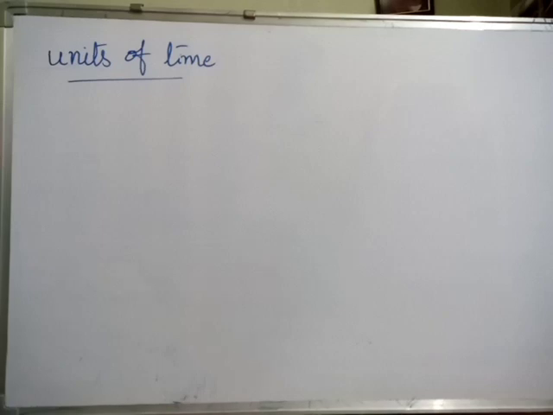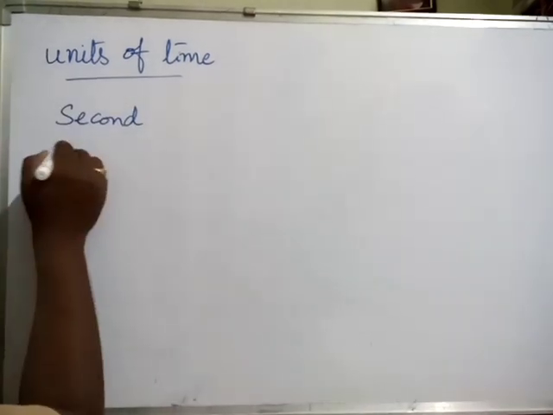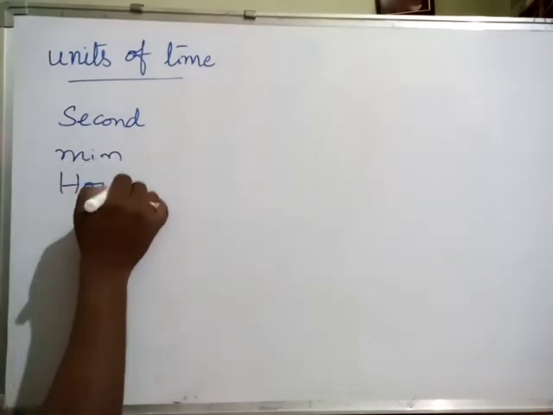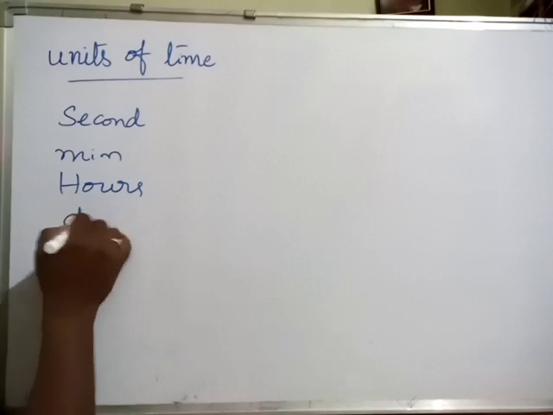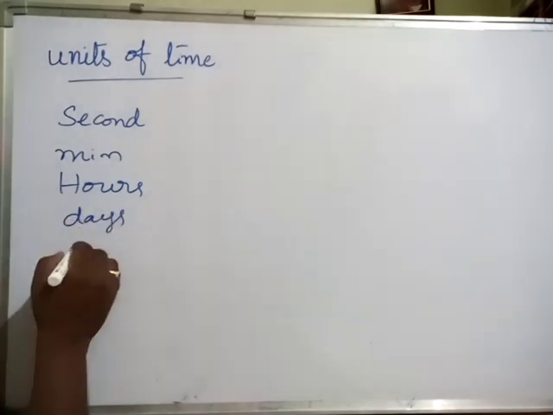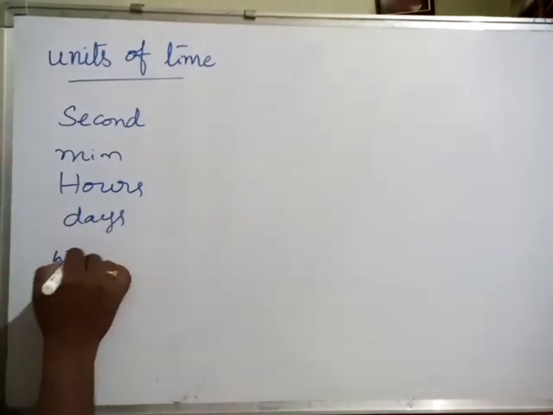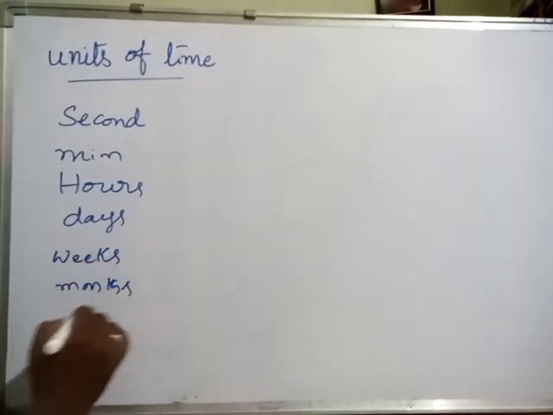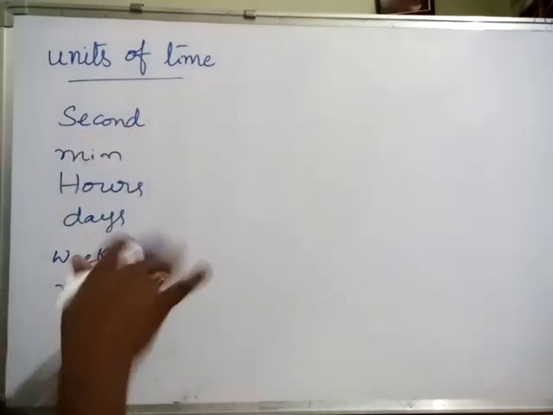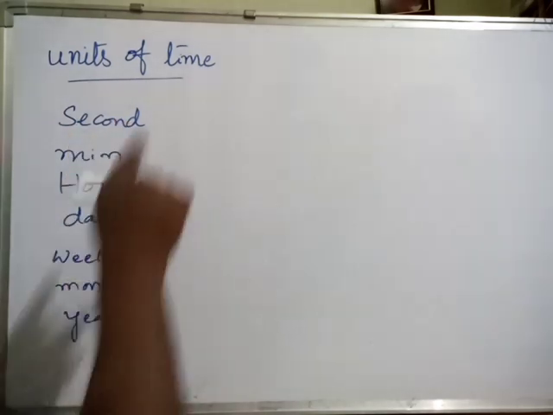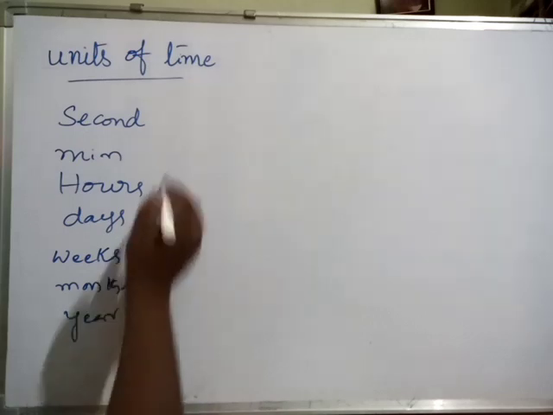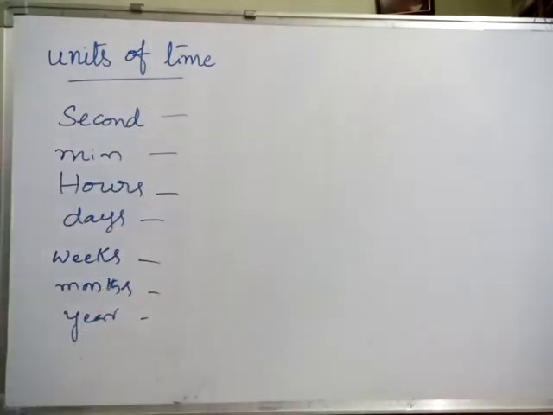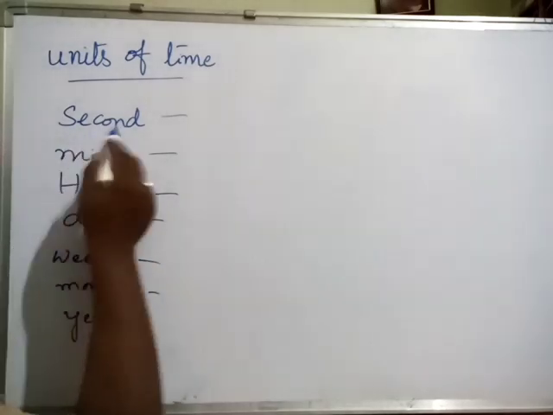First one is second, the next minute, hours, and days, and weeks, months, and year. These are all we use for measuring time. Based on the different situations we use different units. So first of all, seconds.